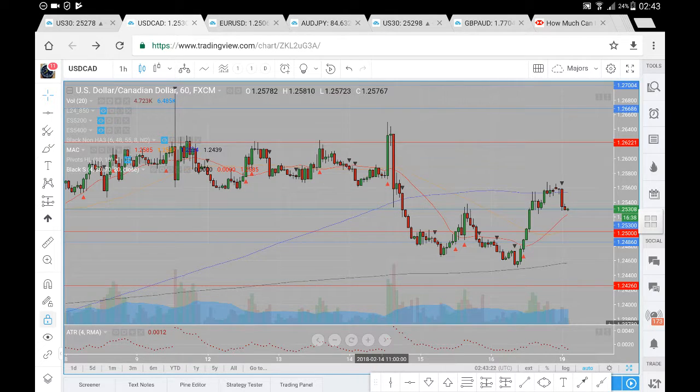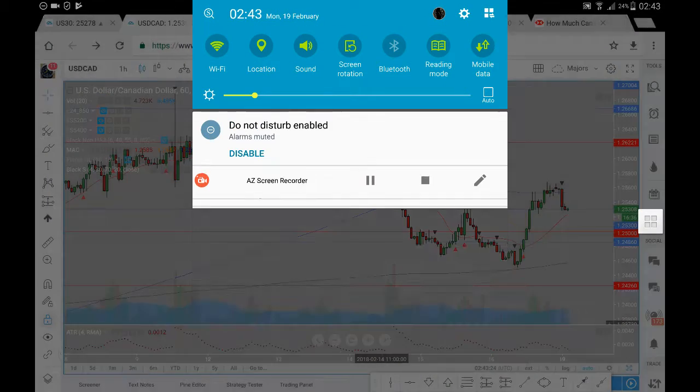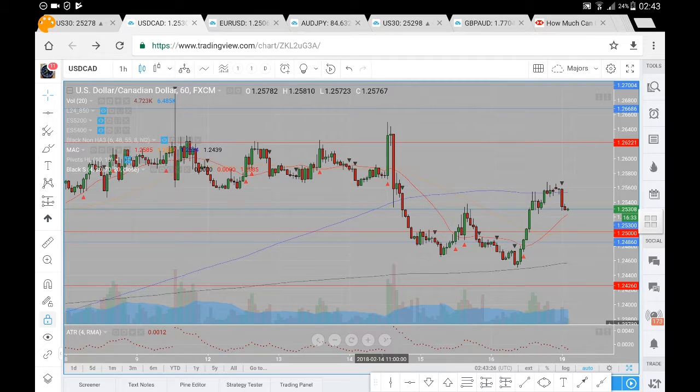So this is USDCAD analysis for Monday the 19th of February. Now, let's have a look at what happened to prices and where prices may likely go. So previously, we had prices come towards this very major level of 126.22.